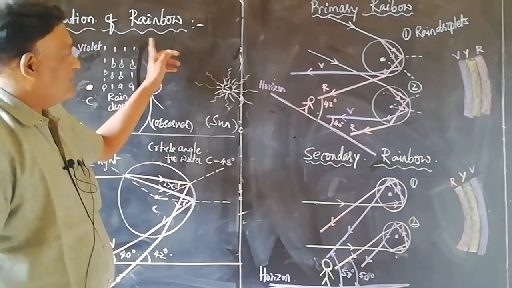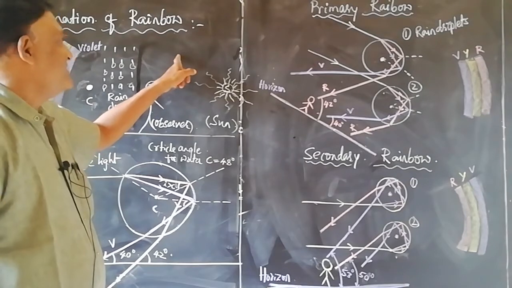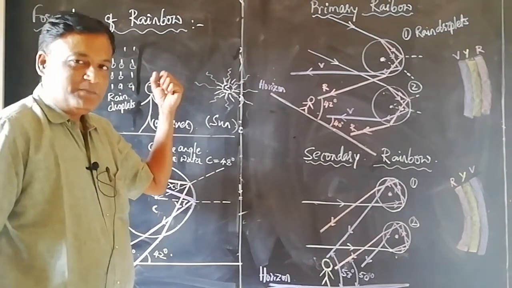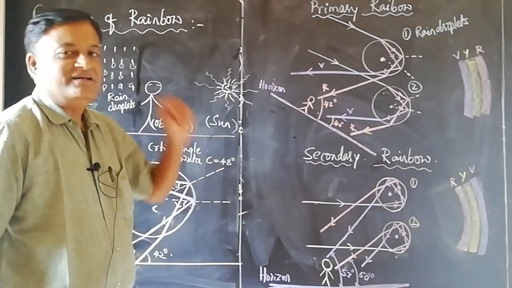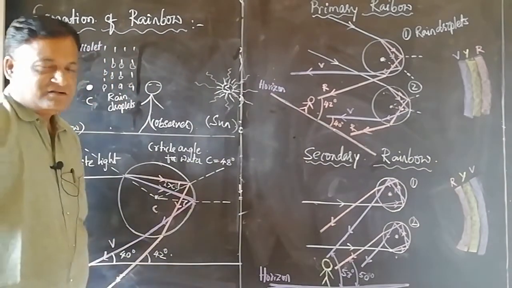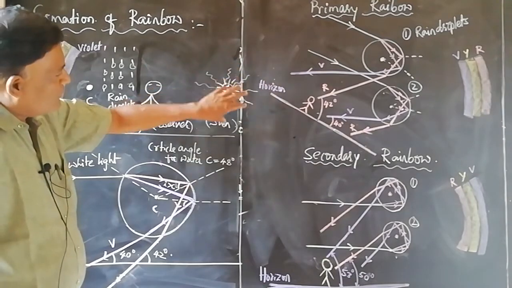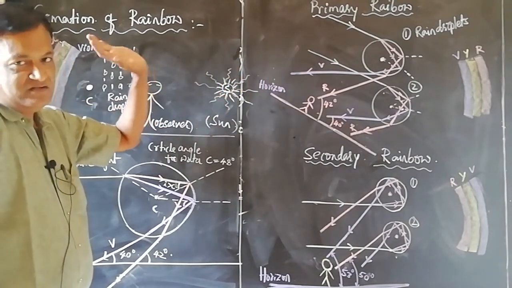The formation of a rainbow is also one such case, wherein light interacts with the water droplets present in the air medium, resulting in the formation of a rainbow. The necessary condition for the formation of a rainbow is that the sun must be in the nearby western horizon.